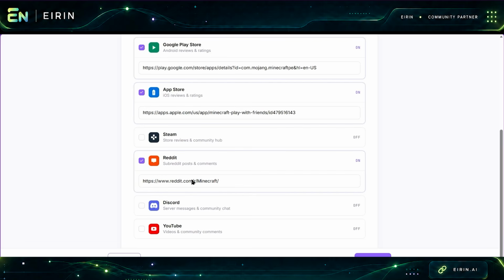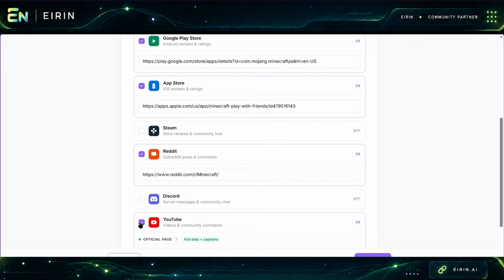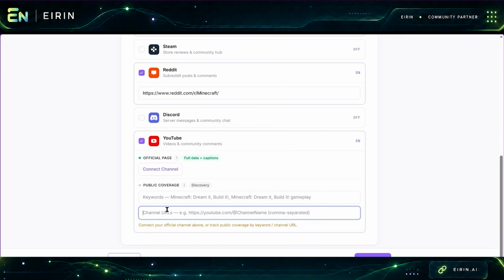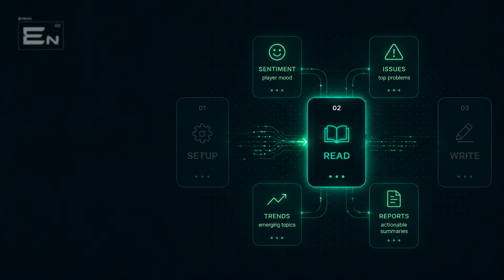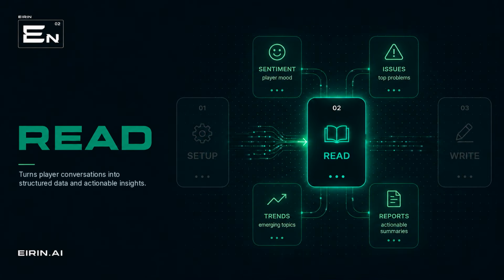For this report, I'm focusing on publicly available information from Reddit, the mobile storefronts, and YouTube. Let's pause the setup here and jump into read first, since most of the remaining setup is really about configuring Eirin's write functionality. We'll come back to that when we get into write.